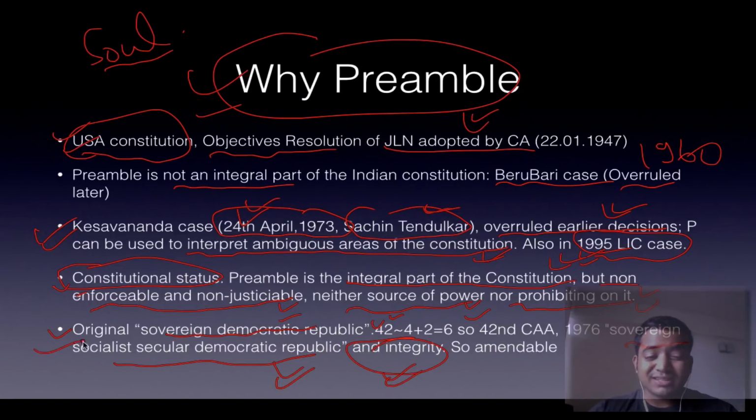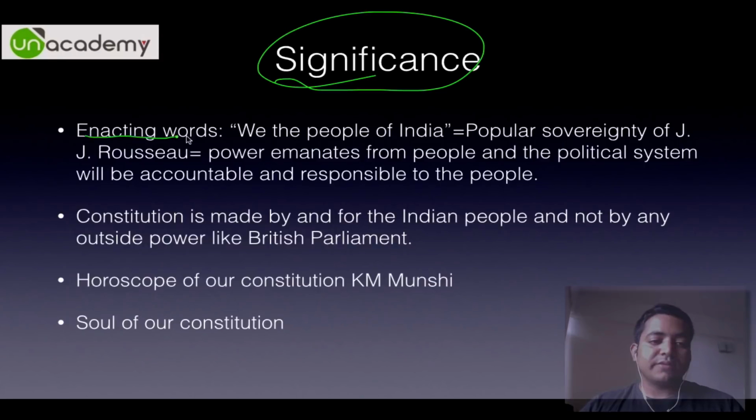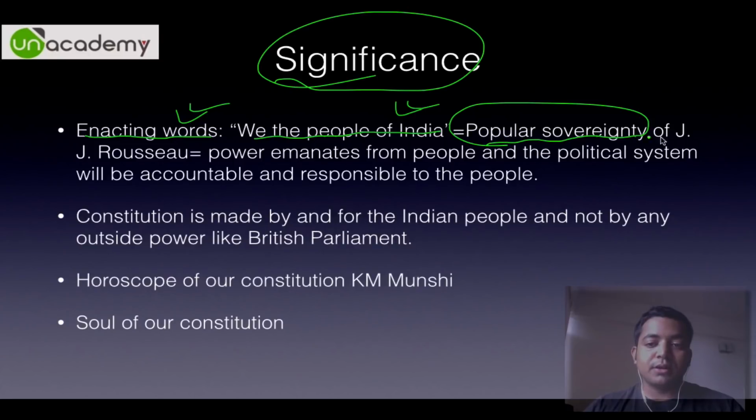So why did I write this line? Because some people come and ask whether it is amendable or not. It is very much amendable. It is in the power of Parliament. What is the significance of this? See the enacting words: We the people of India. That means that is popular sovereignty. Sovereignty emanates from the people. That is the concept of J.J. Rousseau. That is power emanates from the people. That is, people are sovereign.